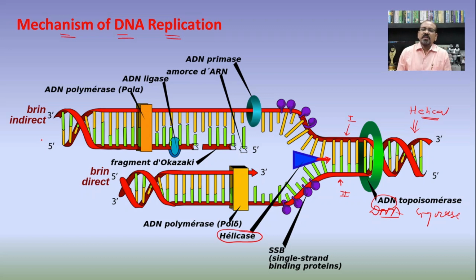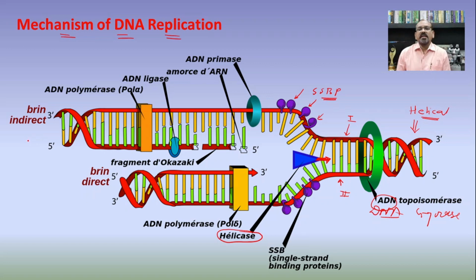But when these two strands are separated from each other, to maintain the single stranded condition, there is a necessity of some other protein, and that is known as the single stranded binding protein or single stranded DNA binding protein.